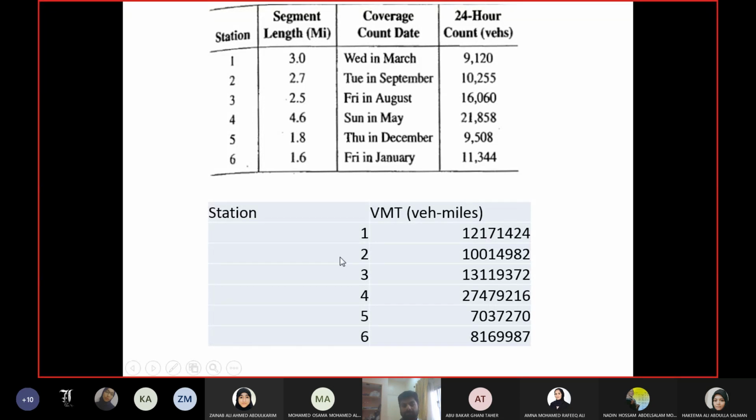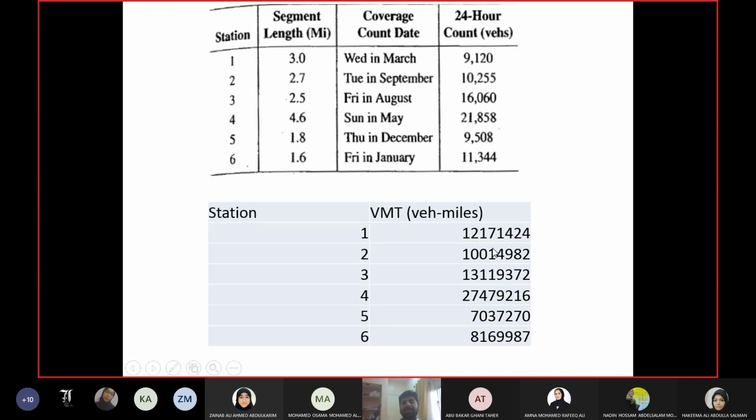The opposite of this is station 5, which is the least important because it has the least usage. Now, why does station 5 have the least usage? The length of station 5 is still more than station 6, and similarly the volume of station 5 is still more than the volume of station 1.